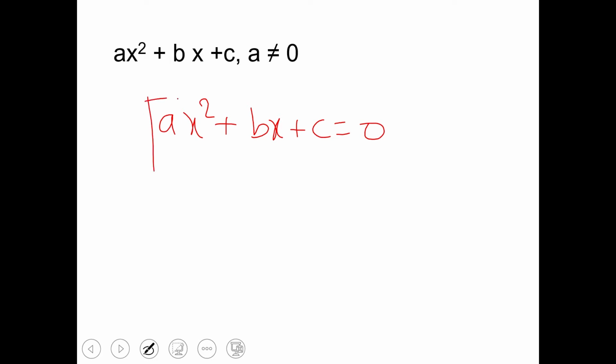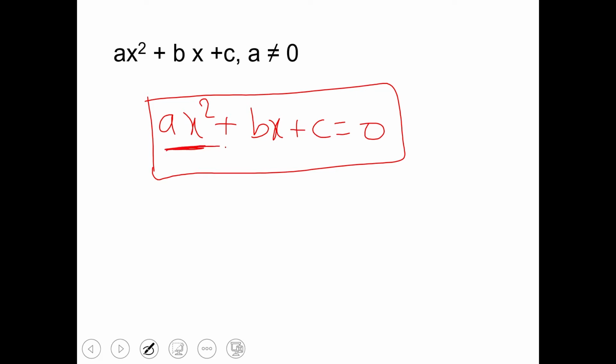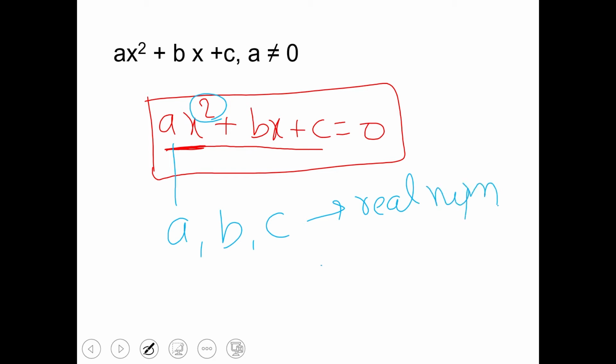So this is a quadratic equation of degree 2, right? A quadratic equation must have highest degree 2, and a, b, c are real numbers, and c is constant, right?